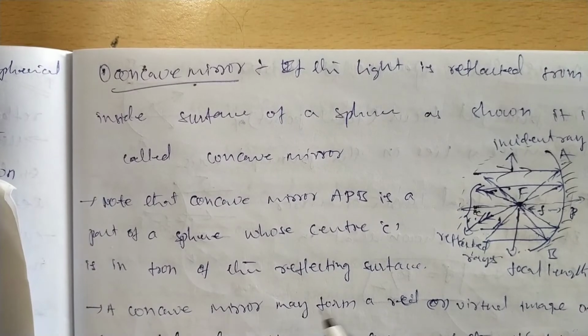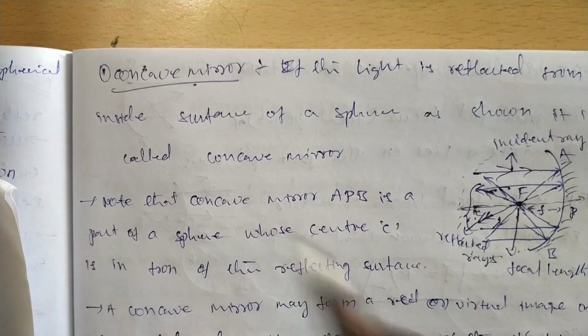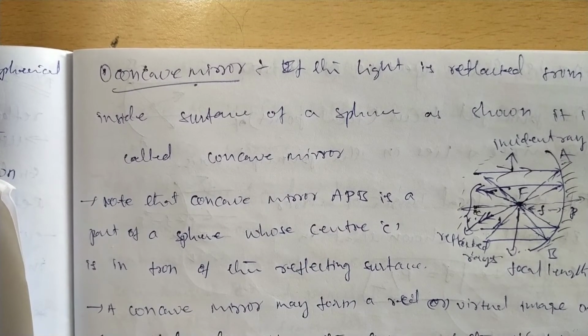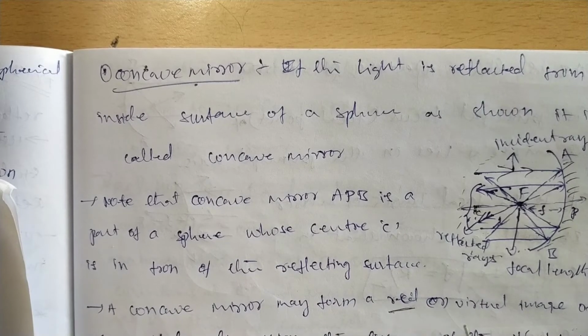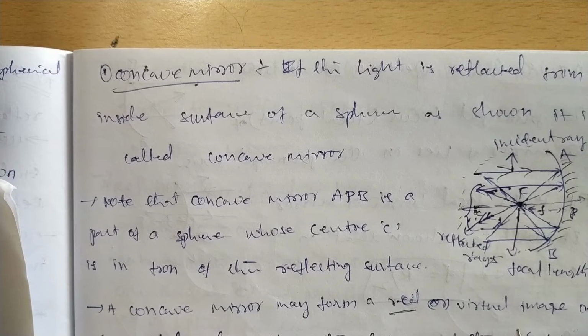In the case of a concave mirror, we can get real or virtual images, which will be explained in a further class. Whether the image is real or virtual depends on the distance between the object and the mirror.